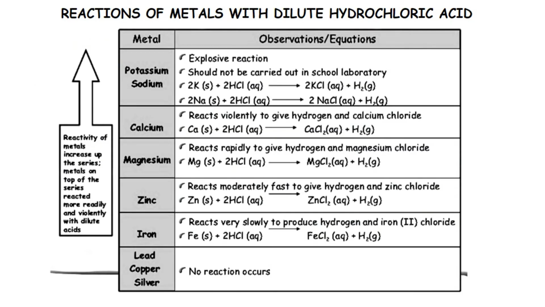The next evidence is from the reaction of metals with dilute hydrochloric acid. Potassium and sodium give an explosive reaction, so we should not carry out this reaction in the school lab. The products obtained by reacting a metal with hydrochloric acid are metal chlorides and hydrogen gas. Potassium gives you potassium chloride and hydrogen. Sodium gives you sodium chloride and hydrogen. Calcium reacts violently. Magnesium reacts rapidly. Zinc reacts moderately fast. Iron reacts very slowly. Lead, copper, silver, no reaction occurs, which again gives a hint that reactivity of metals increases up the series.